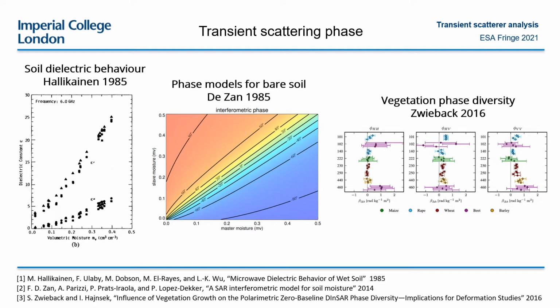Such phase changes might be produced by changes in soil moisture, as authors such as Dzan have highlighted. Other authors, such as Zweiback, have shown that similar effects can be caused by changes in vegetation as well, with the structure, biomass and moisture content of the vegetation all playing a role in affecting the interferometric phase.